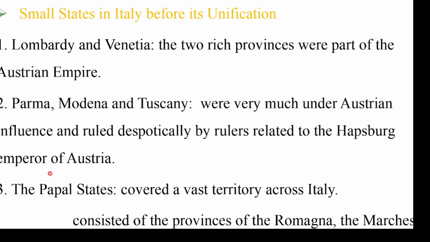The Papal State consisted of the provinces of Romagna, Marches, Umbria, as well as the Patrimony. This means the state which was ruled by the Pope in the central part of Italy.